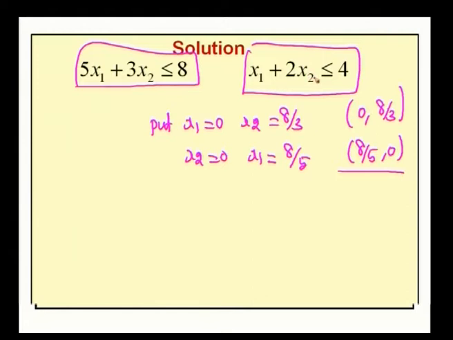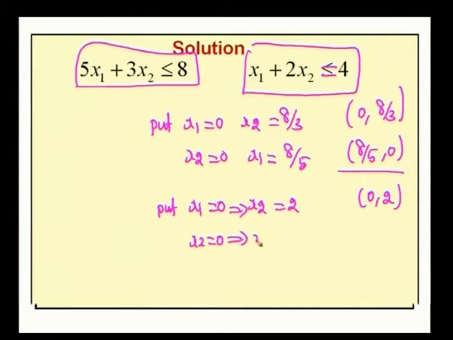Similarly, by considering this inequality, now by temporarily ignoring the inequality sign, this equation becomes x1 plus 2x2 equal to 4. In the same way, by taking x1 equal to 0, we get x2 equal to 2, so that the coordinates become 0, 2. And by taking x2 equal to 0, we have x1 equal to 4, so that we get the coordinates 4, 0. So, by joining these 2 coordinates 0, 2 with 4, 0, we can plot this line in the graph. Now, by drawing these lines in the graph, our first idea is to find out the feasible region.